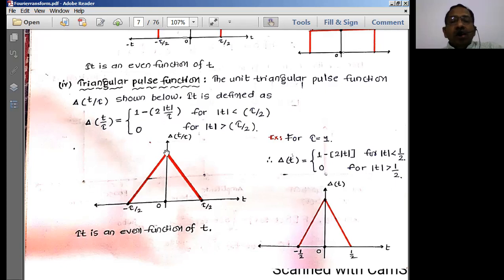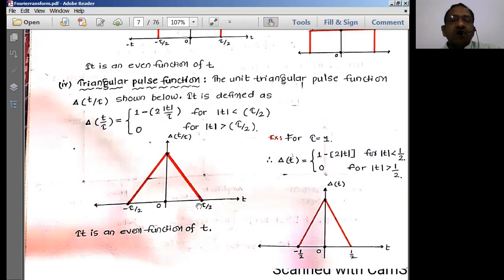what is the value I can write? This is a ramp. Forget about increasing or decreasing ramp, just concentrate on the magnitude. What is the ramp magnitude? Ramp signal is equal to alpha t, where alpha is nothing but slope. Slope is dy by dx, so here dy by dt, because we have a time period.